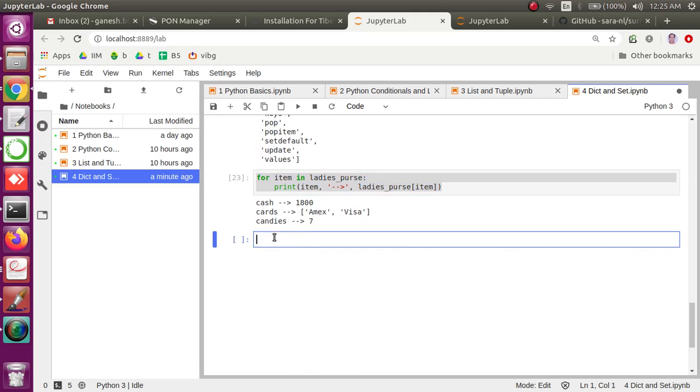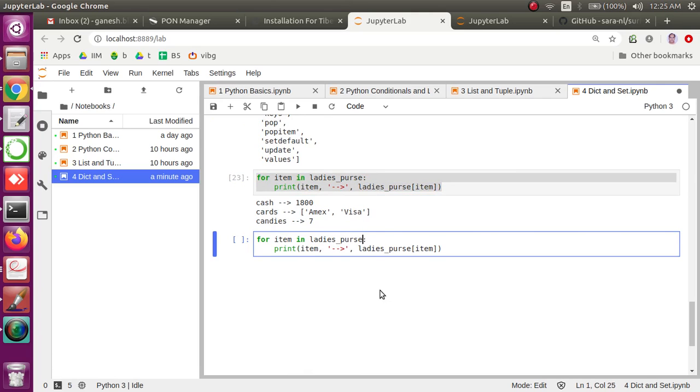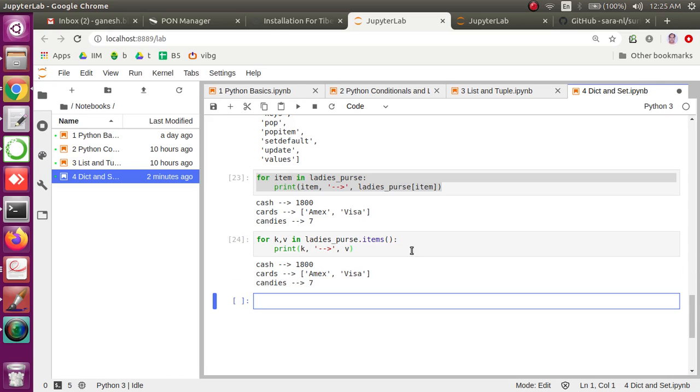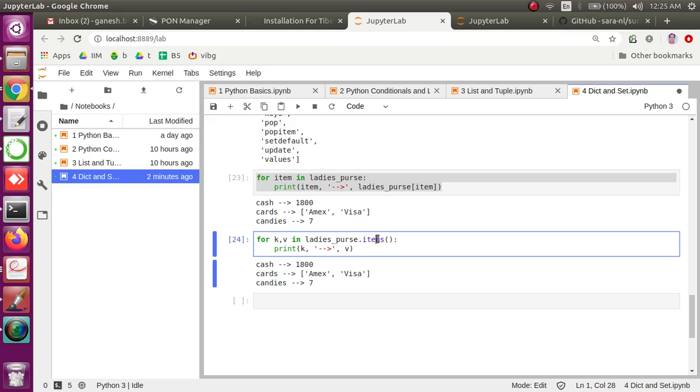Okay, so let me also help you understand, there is one more function, that is items. Here I don't have to really type the name of the dictionary once again. Instead I can have key and value both returning together, right? And hence I can use key here and I can use value here directly, and we are done, right? So items is a function which returns the pairs together, the key and value together, right?